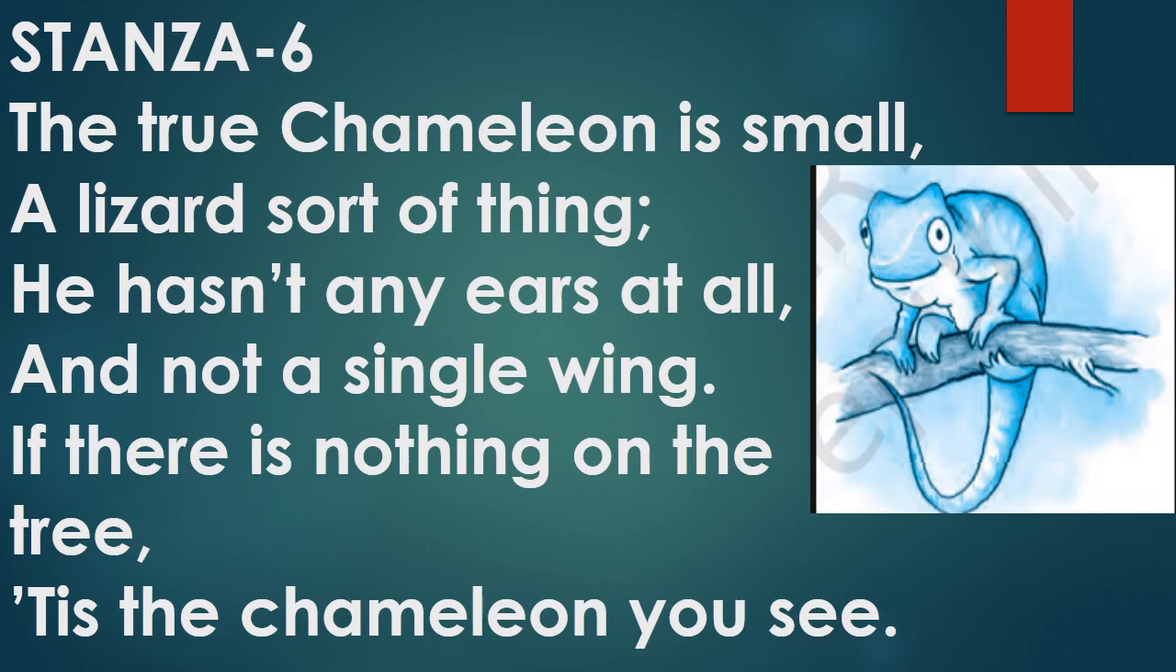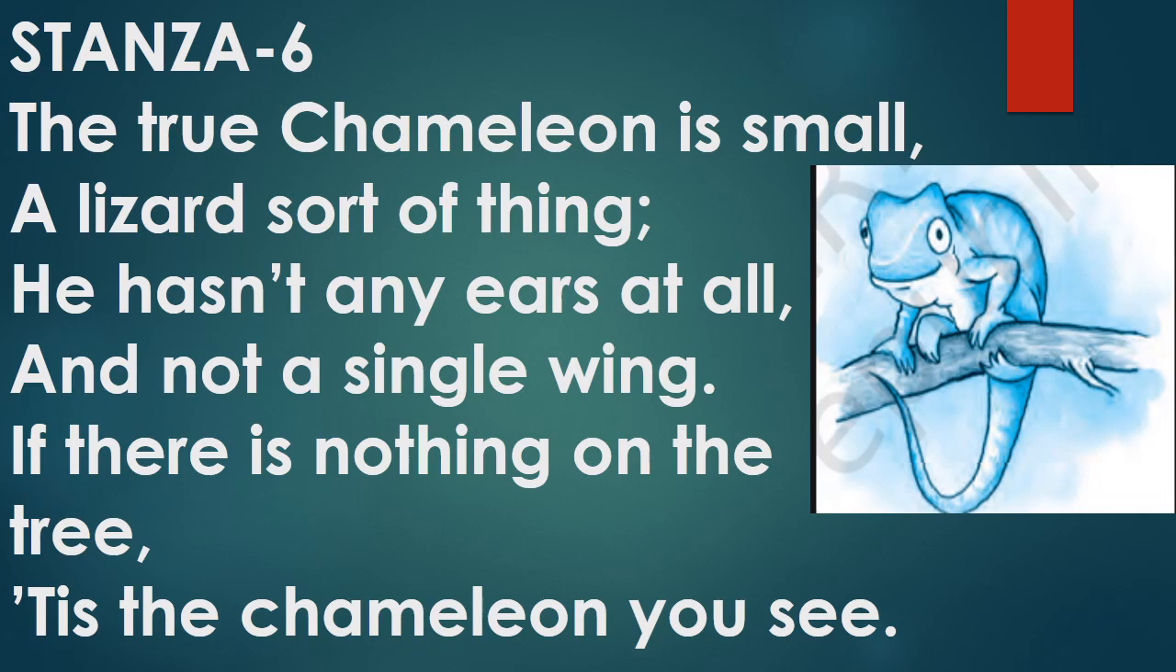The true chameleon is small, means the true chameleon is a small animal and it looks a sort of lizard. It looks like a small lizard. It has no ears at all and it doesn't have even a single wing. Then if you see nothing on the tree, though it is there on it, you can be certain that it is a chameleon. On the tree you cannot see it because a chameleon can change its color according to its surroundings.